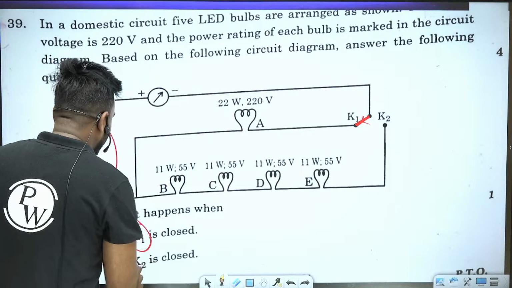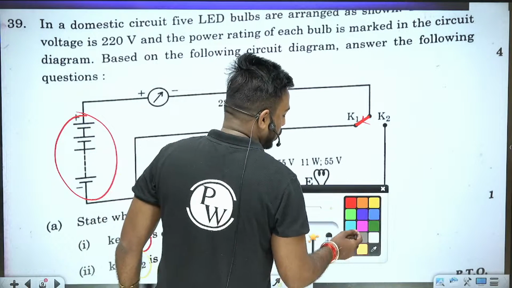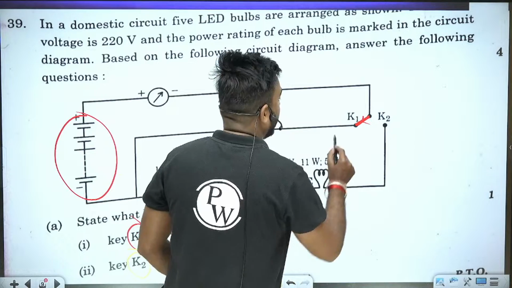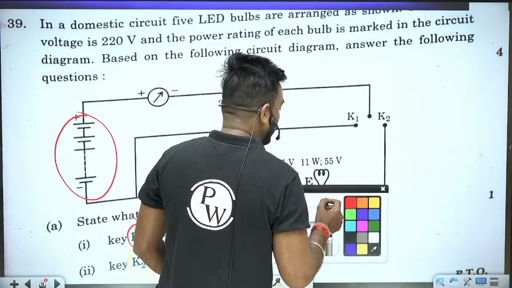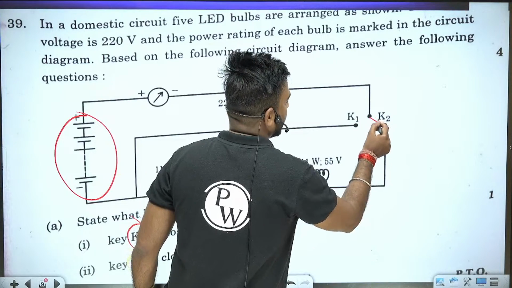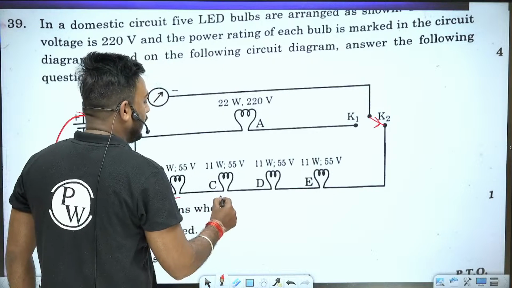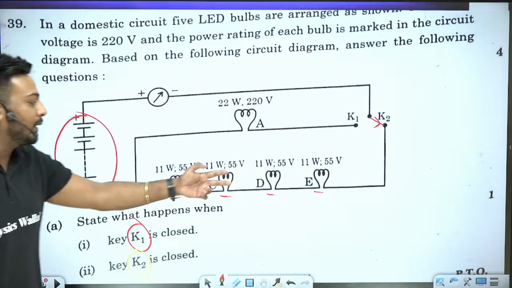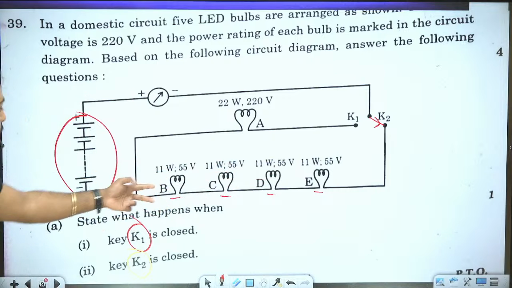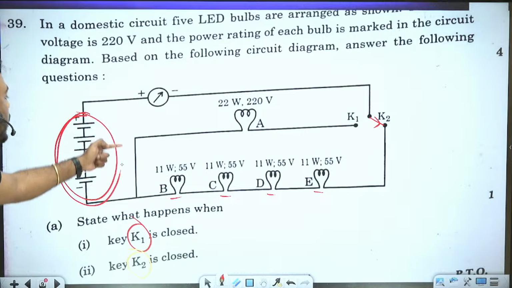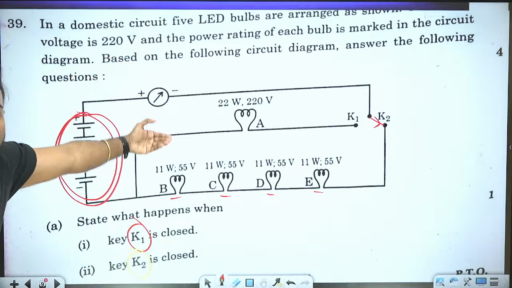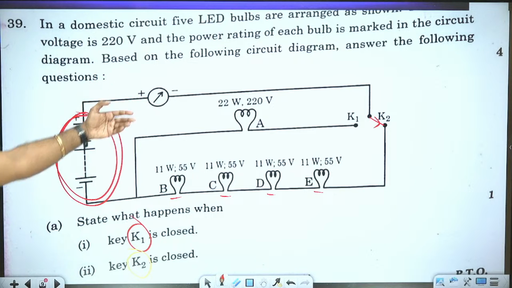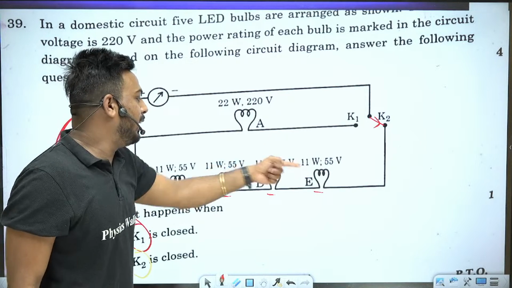When K2 is closed, that is, when we connect K2, the bulbs B, C, D, E all will glow because they are all connected in series, and in series they are connected to an external potential source. Then B, C, D, E all will glow.